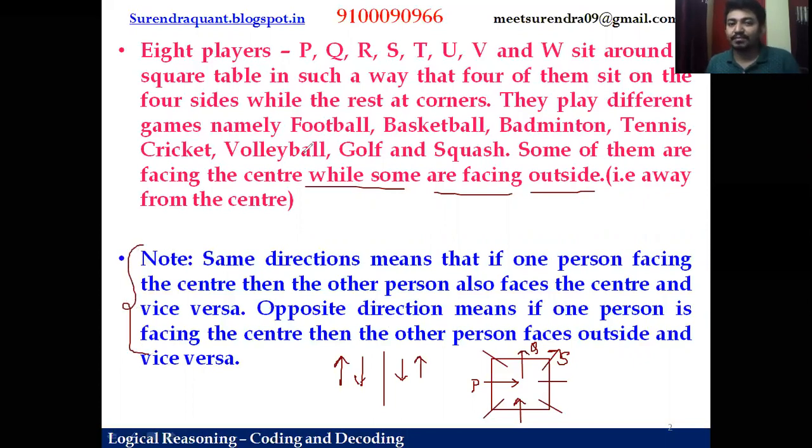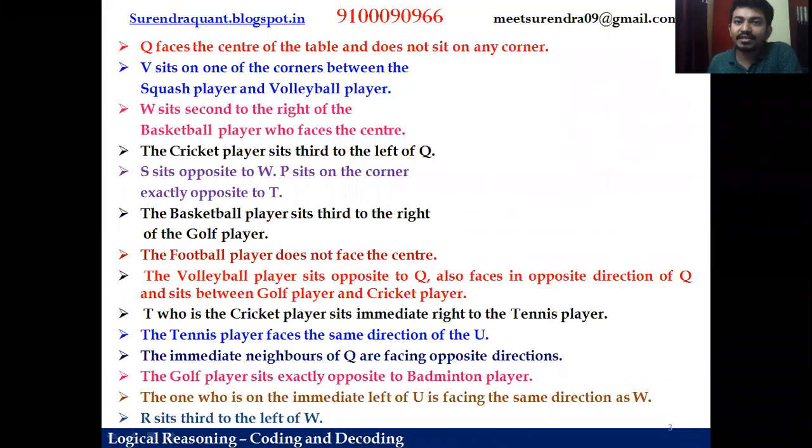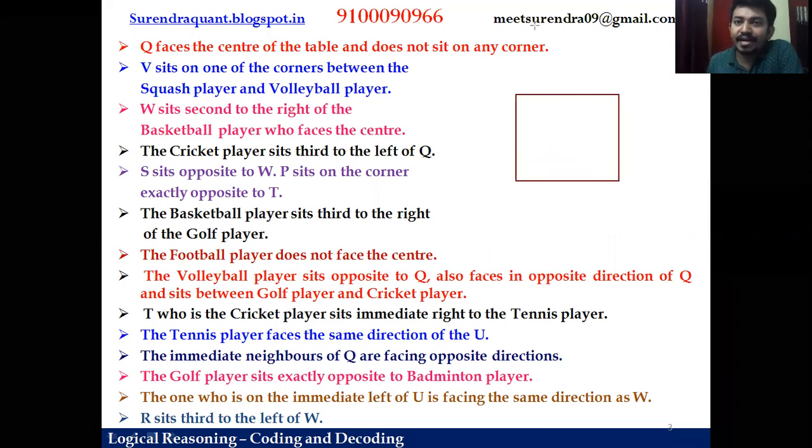So once you understand the basic concept, let us go for the clues. So these are the clues. Don't panic by looking at the size of the question. These are very high difficulty questions that I have considered so that some valid information will be given. What is the condition? You need to have a square. So let us have a square, and here 8 persons are sitting. So this is the first position, second, third, fourth, fifth, sixth, seventh, and eighth. I'm not considering the directions because we don't know.